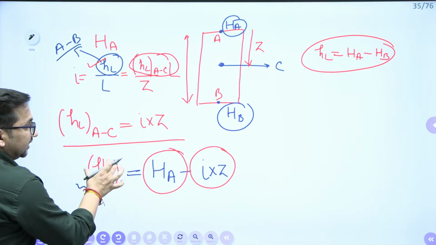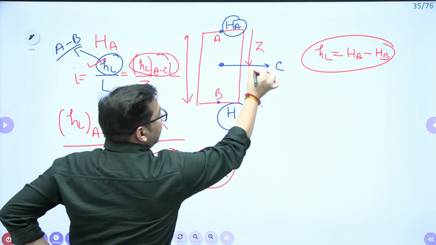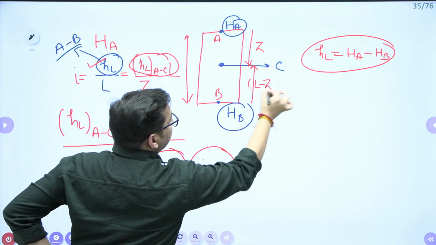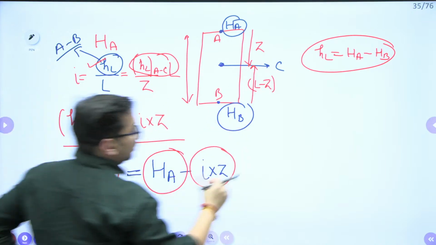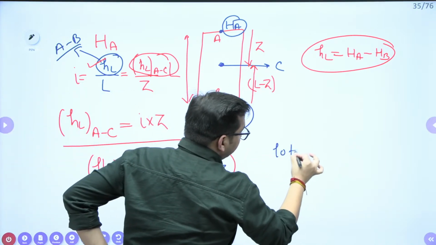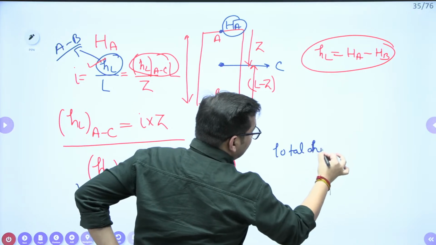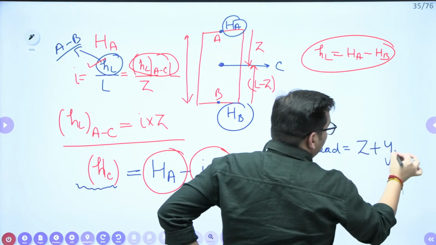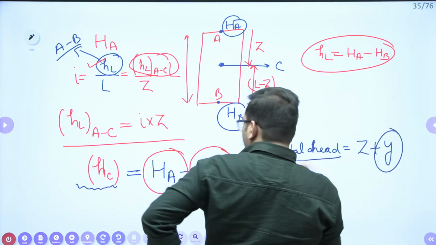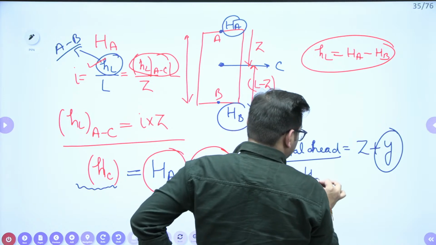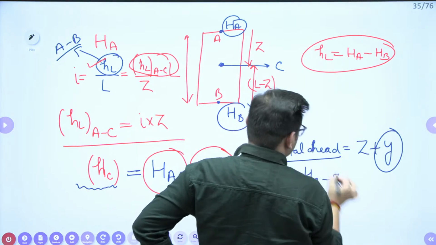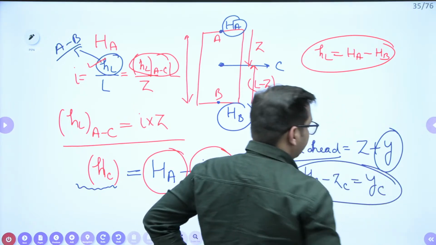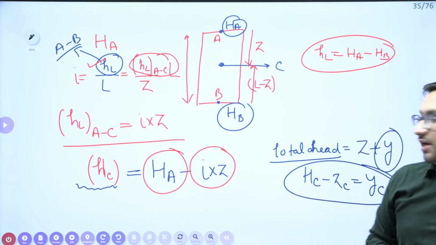Now total head at C is known to me. I know what is this particular height, that is L minus Z. It means its datum head is known to me. I know that total head is equal to datum head plus pressure head. I want pressure head value. Total head is known to me, that is HC, minus Z value is known to me for C, ZC. So can I calculate what will be the YC value?